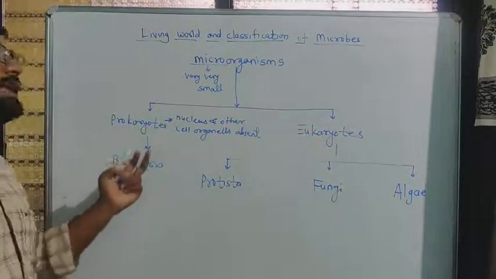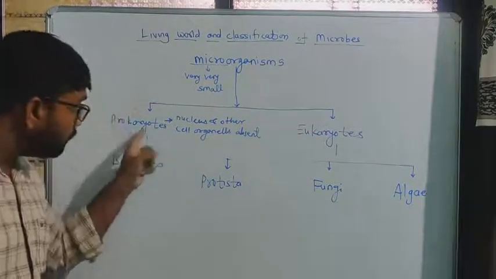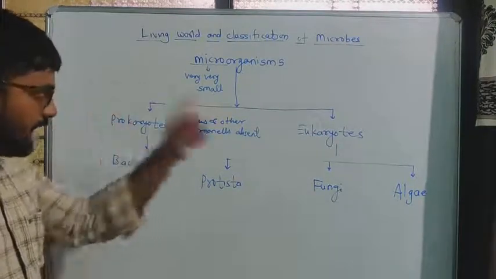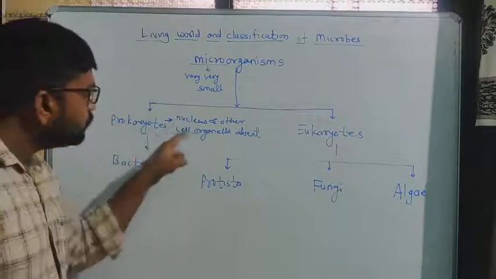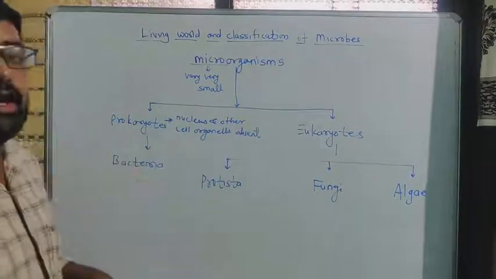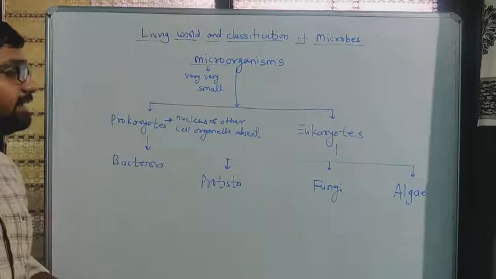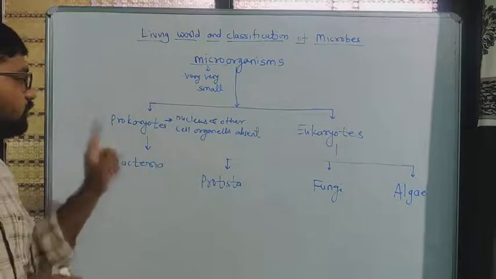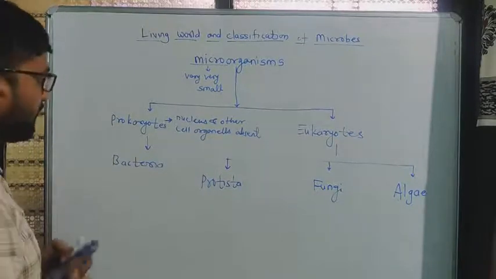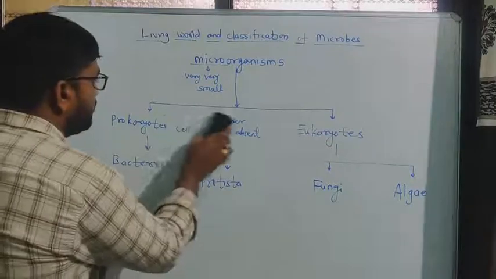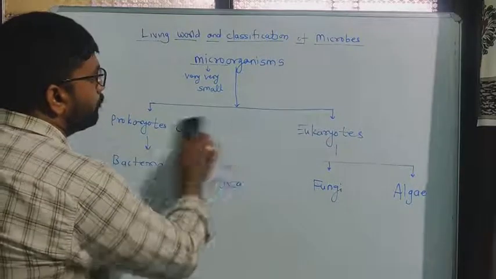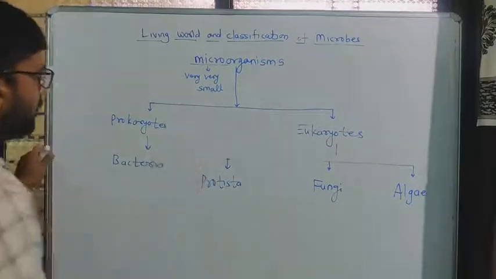Such microorganisms are called prokaryotes. Okay, and in eukaryotes, what happens? Nucleus and other cell organelles are present. Okay, that is the difference between prokaryotes and eukaryotes that you have to remember. We see that part in prokaryotic cell and eukaryotic cell.